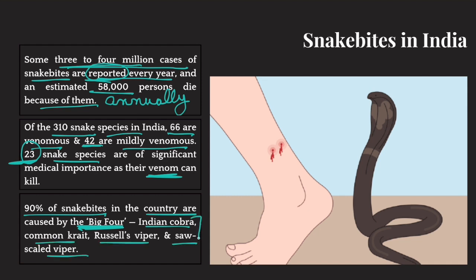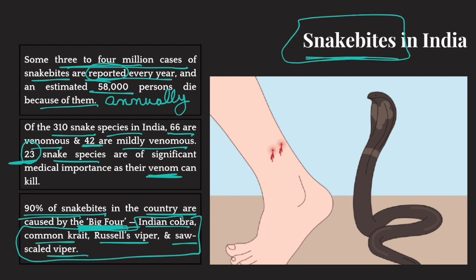So these are the four snake species in India that are called the big four. 90% of the snake bite cases come from this big four. All right. Now, still, snake bite is a big problem in India. But why is the Union Health Ministry hell bent on making this a notifiable disease? Okay, surely there are some challenges in tackling this disease also. That is why the Union Health Ministry is saying that make it a notifiable disease.